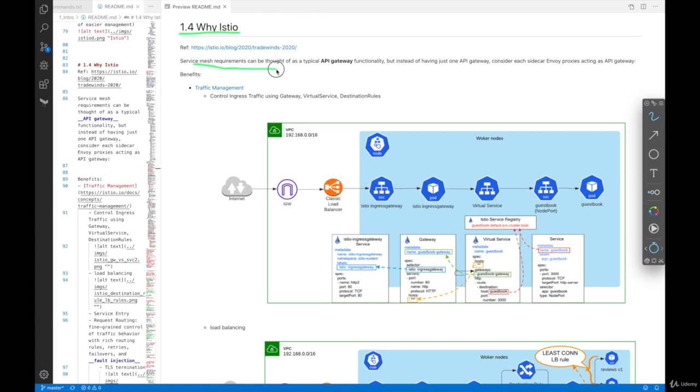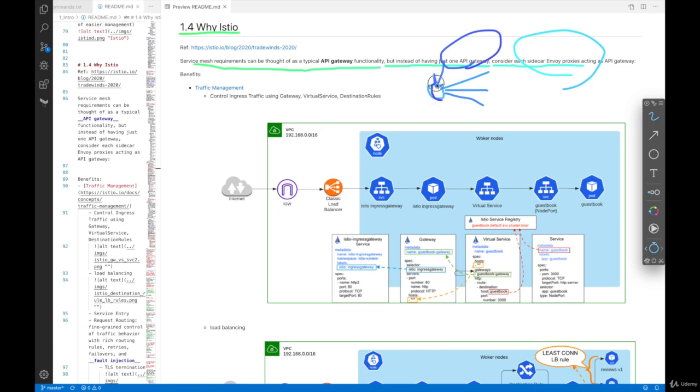Service mesh requirements can be thought of as typical API gateway functionality. But instead of having just one API gateway at the edge of the network, consider each sidecar Envoy proxy acting as an API gateway. So if you have a network with a load balancer, a proxy, and then these backend services, this could be the API gateway. An API gateway can provide load balancing features, circuit breaking, rate limiting, CORS, and a lot of different stuff. It can probably do canary releases as well.